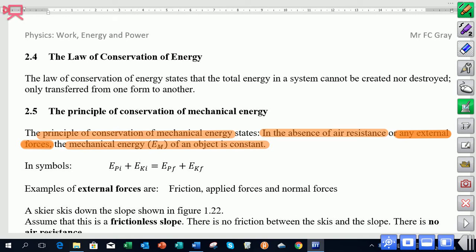Here in our notes we talk about external forces being friction, any applied forces, and obviously normal forces do zero work on an object because they act at right angles to the displacement. So they won't change the mechanical energy of the object.